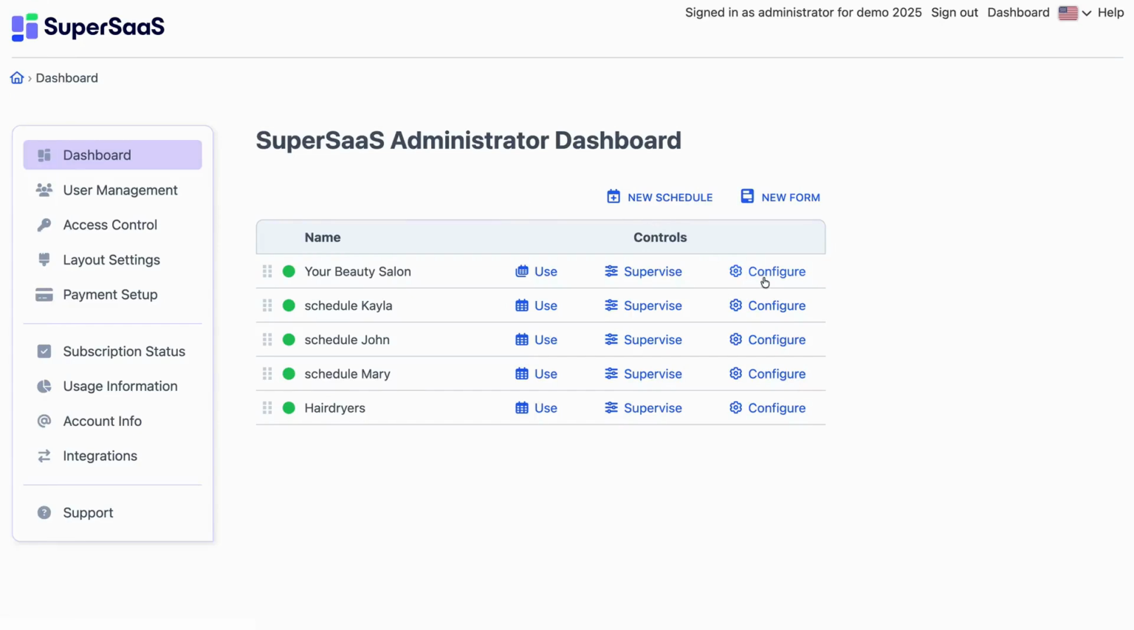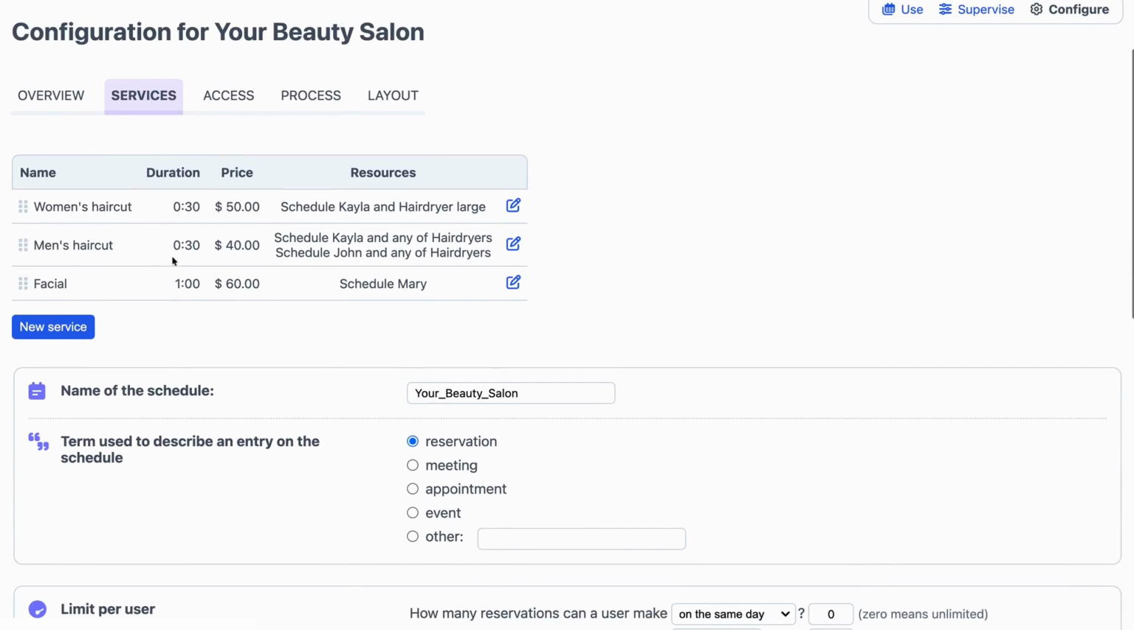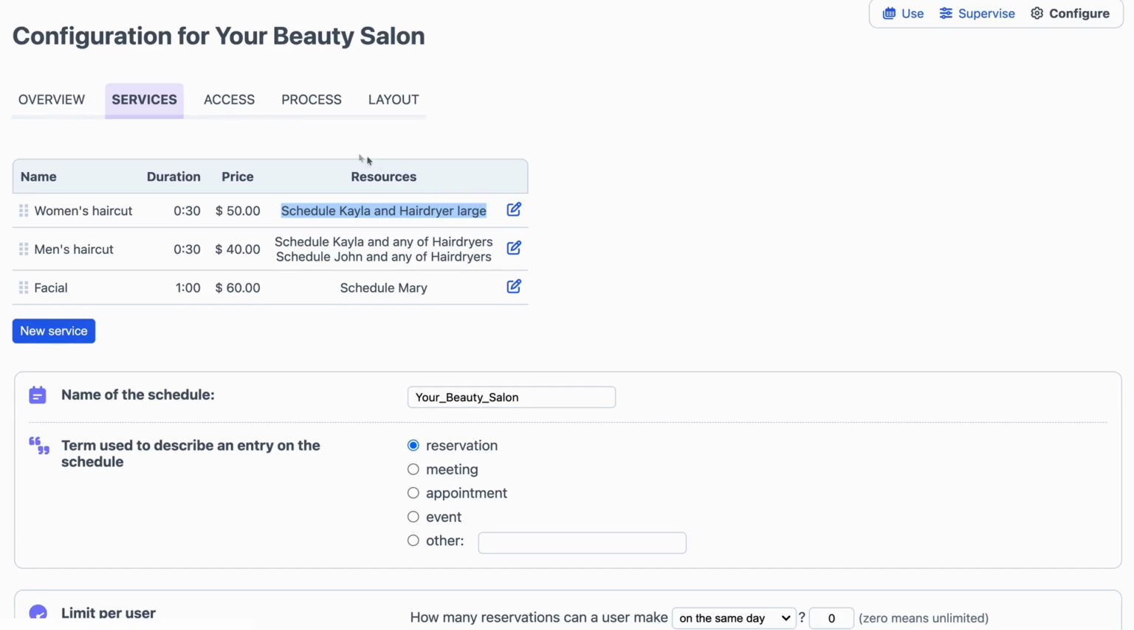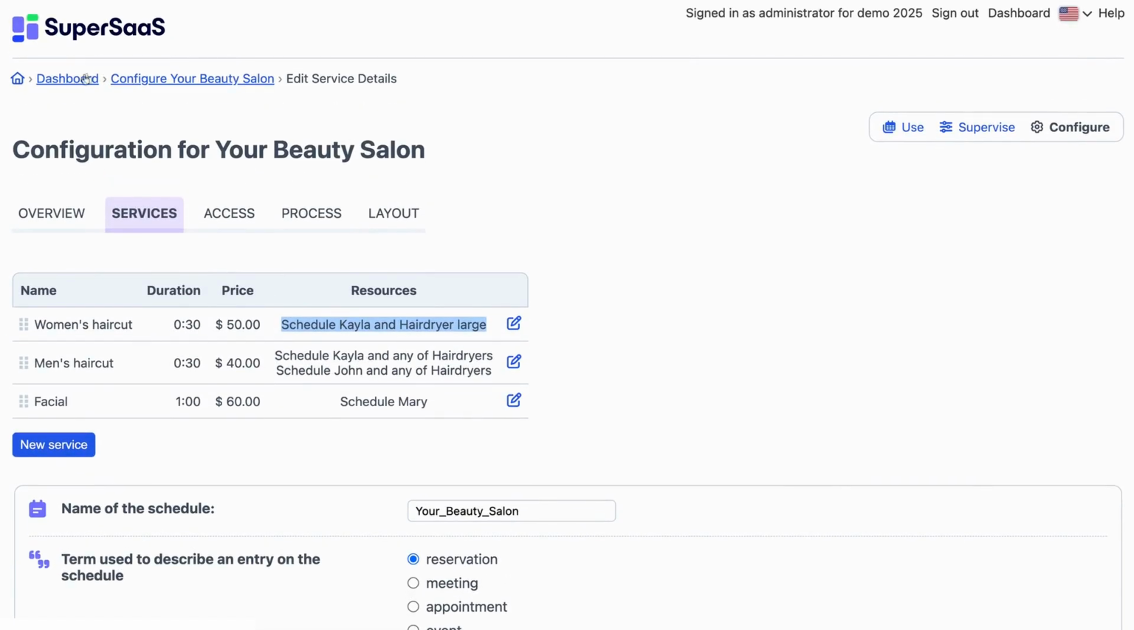To be more specific, if we look at the configuration of the service schedule, we see that a women's haircut always uses the schedule of Kayla, as well as a large hairdryer. By the way, there's a video available where we explain step-by-step how a service schedule like this is configured. Because Kayla and the other employees each have their own schedule, they can easily modify their own availability.